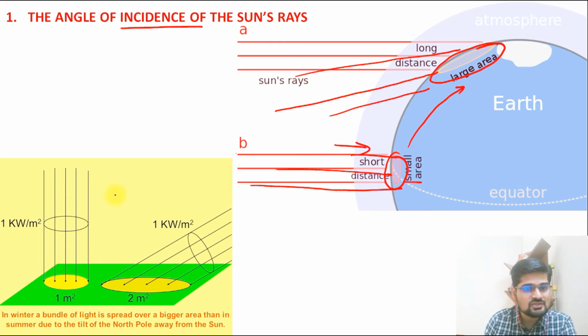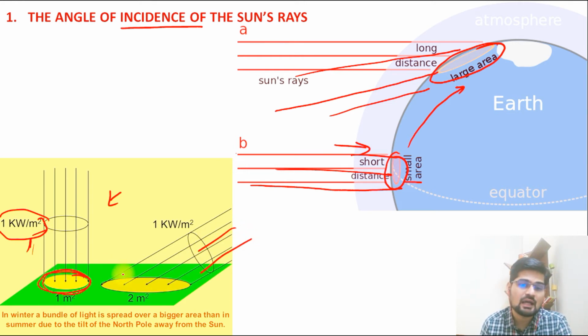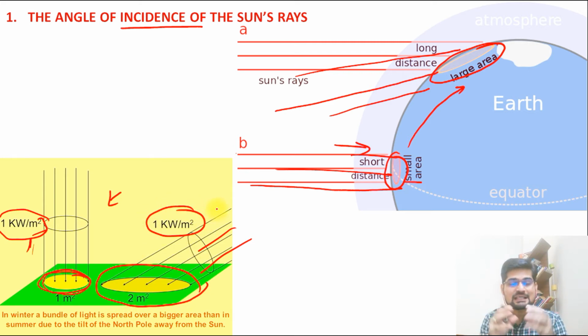Furthermore, illustrating with this image, this is 1 meter square area, and this is 1 kilowatt per meter square, that is the energy. So energy in the given area here. Now what happens if there are these slanting rays? The area coverage or distribution is more, but remember solar constant, the energy is the same. So if the same energy is distributed in more area, it means the intensity is less, right? The effect would be less. The receiving insolation values will be lesser. So that is why this angle of incidence is important.